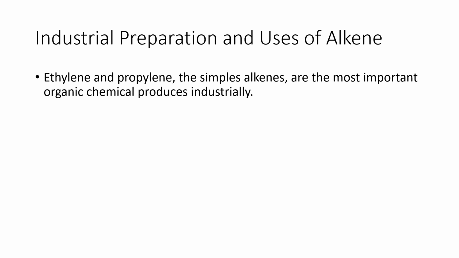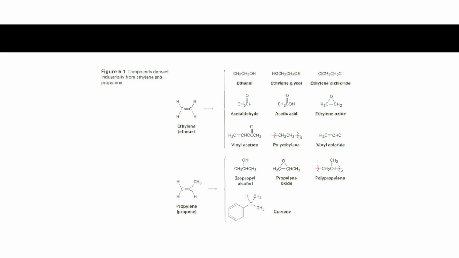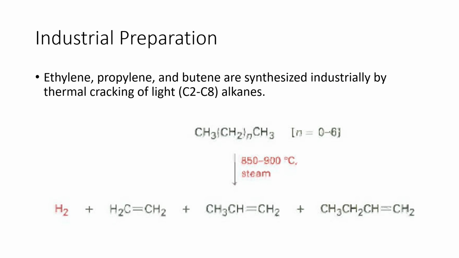Okay. So how are industrial alkenes prepared? So ethylene and propylene make the simplest alkenes. They are the most important organic chemicals that are produced industrially. They are simple to produce, and they can be synthesized into other components such as what you see on the screen. So your ethylene can actually produce ethanol together with your acetic acid and all of the possible configurations on the slide. So how are they prepared?